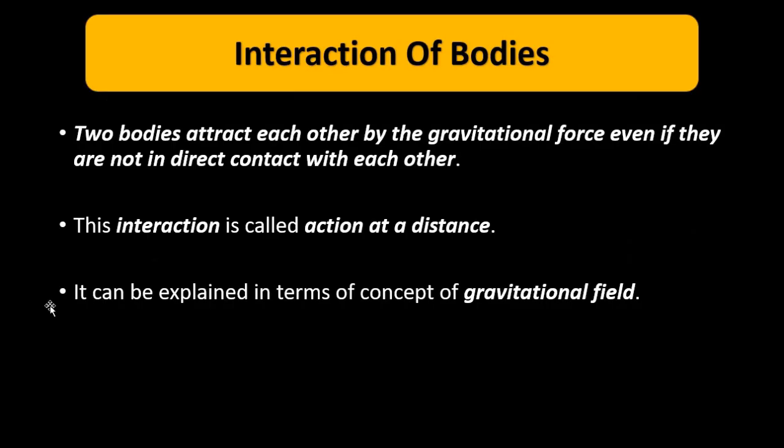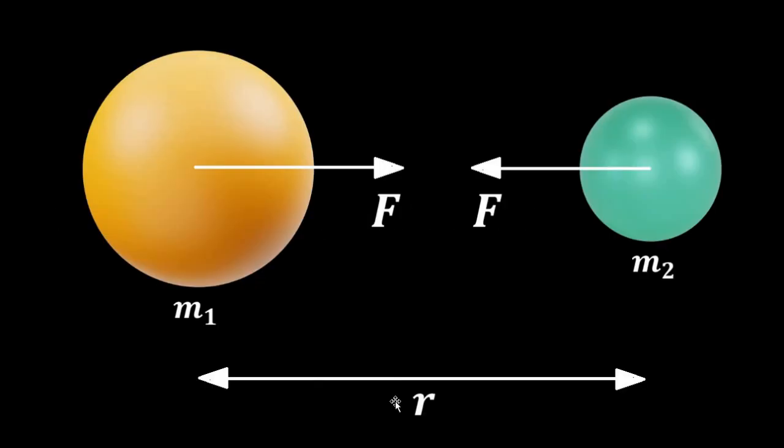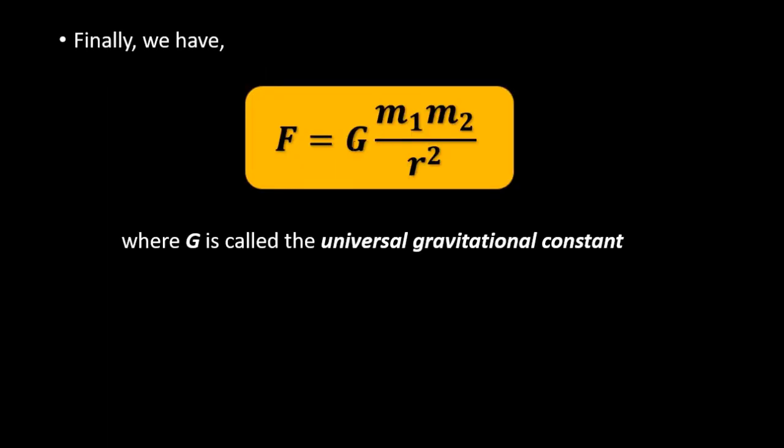So this whole concept can be expressed in terms of the concept of gravitational field. When we have two bodies of masses m1 and m2 separated by a certain distance r, the gravitational force is given by G m1 m2 by r squared. That we all know. So here the concept of gravitational field comes into play.